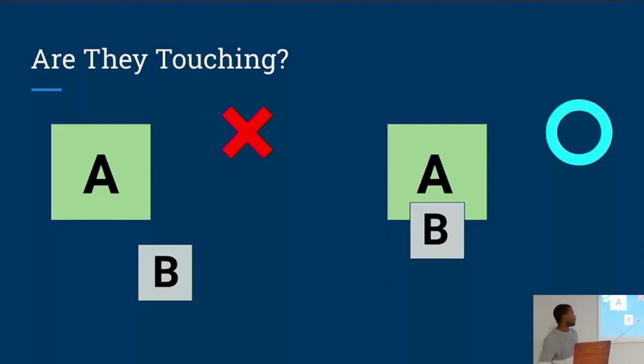And if we find that they are overlapping, so in this example over here, we can see the bottom of object A is overlapping with object B, that means that there is a collision. So we'll create some sort of collision detection function that first calculates, are these two objects overlapping? And then, in the case that they are overlapping, it's going to trigger whatever behavior we want it to trigger.